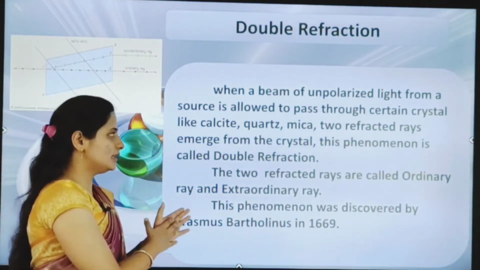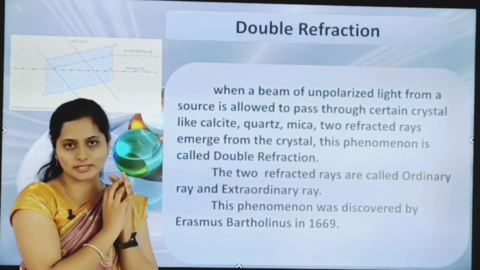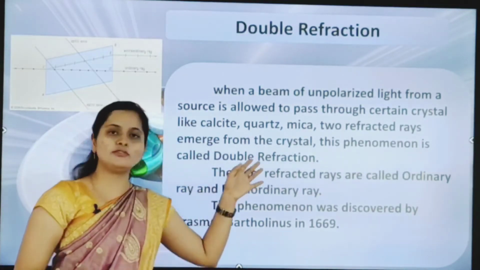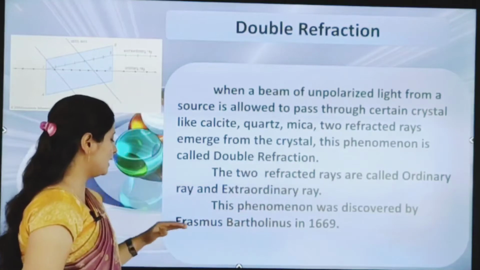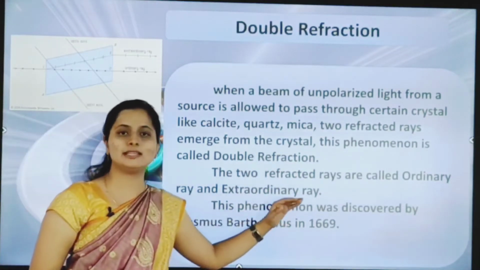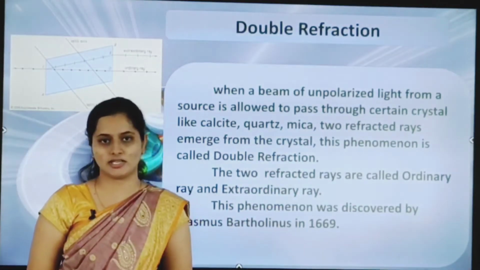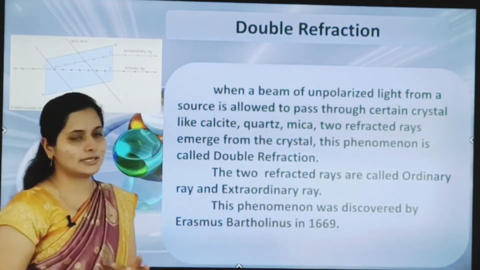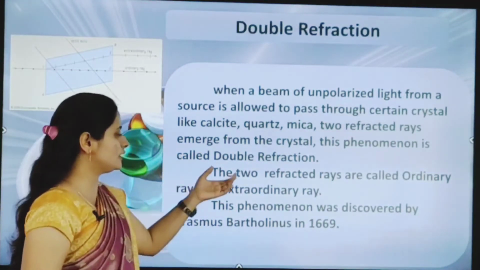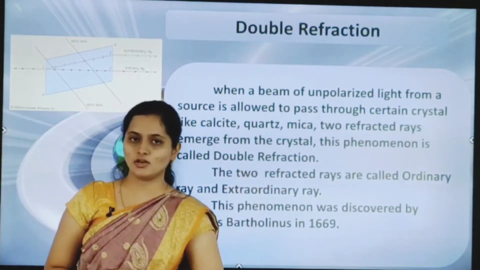This phenomenon was discovered by Erasmus Bartholinus in 1669.